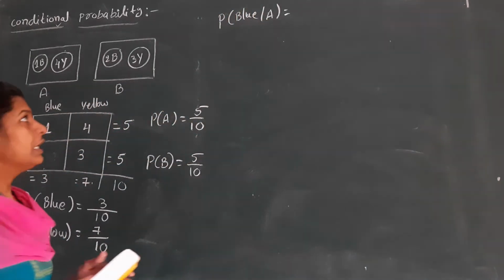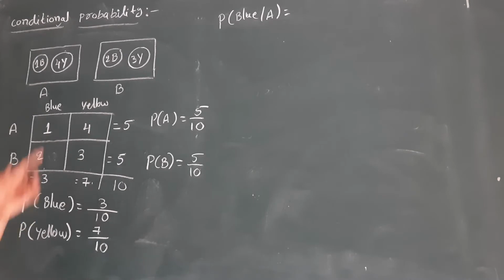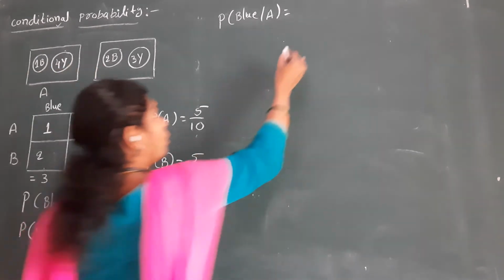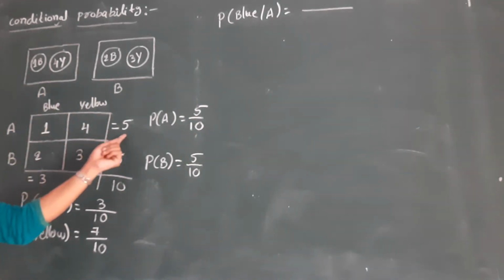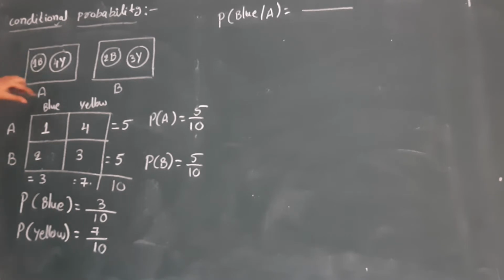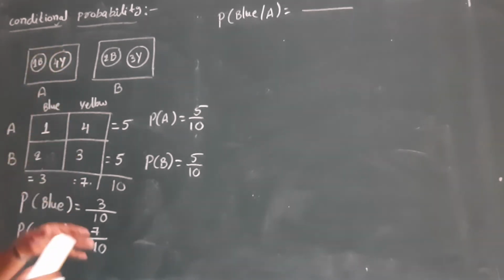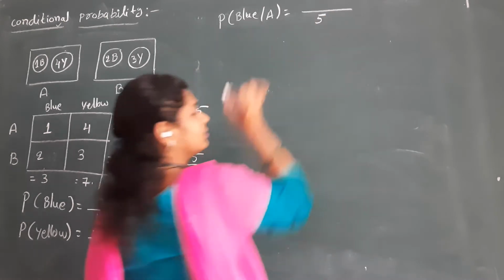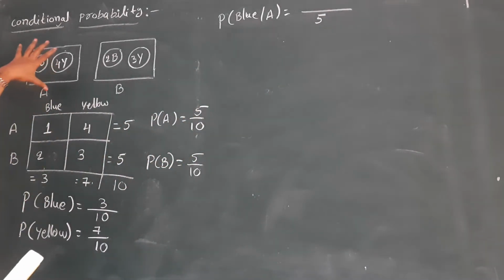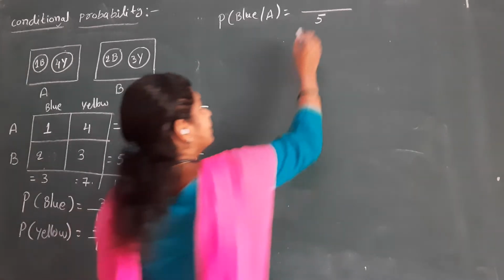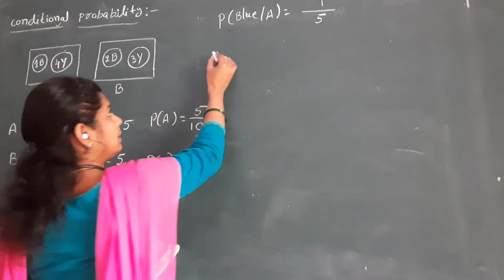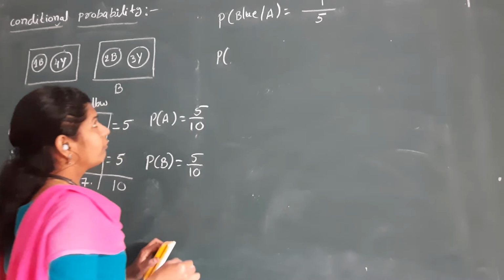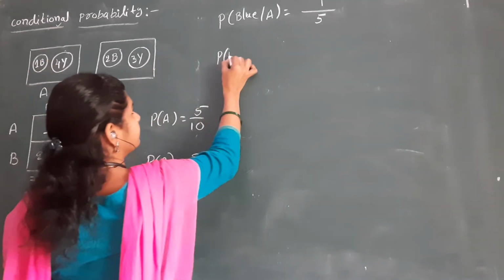That means, see here, the total value: how many balls are in A? Totally, how many balls in A? 5. So in the total box A, we have 5 balls. Now in the complete box A, how many blue balls do we have? Only 1. That is 1 by 5.